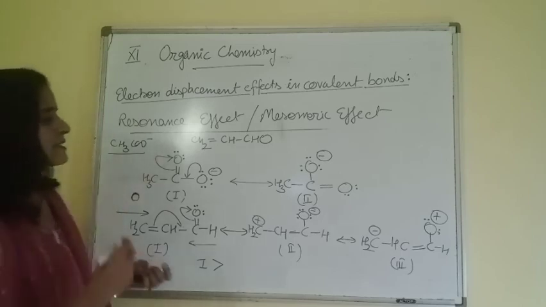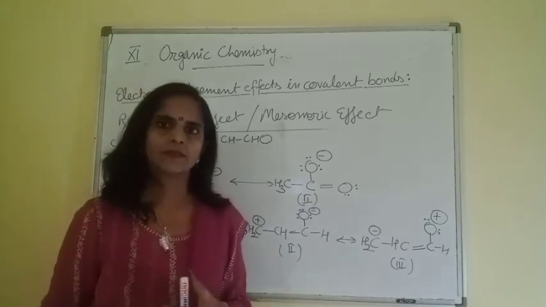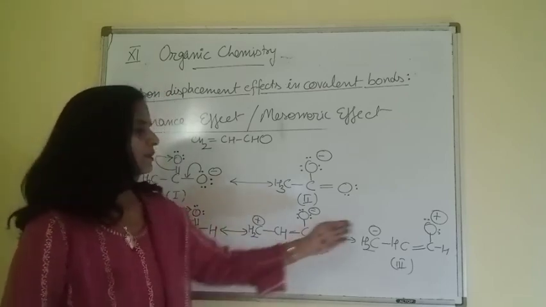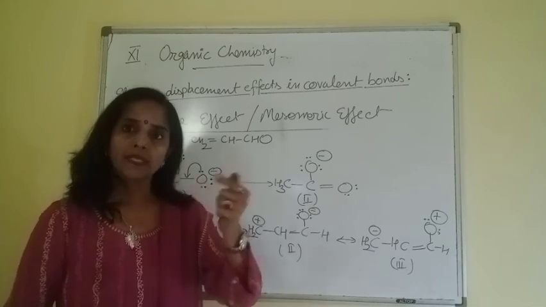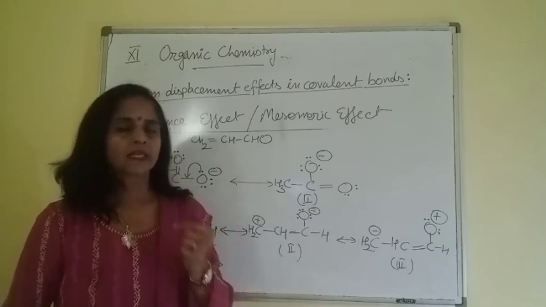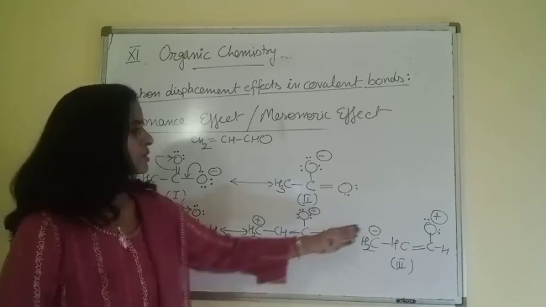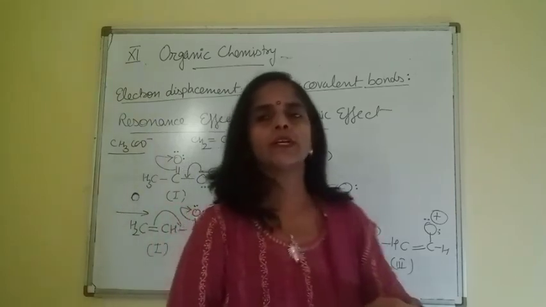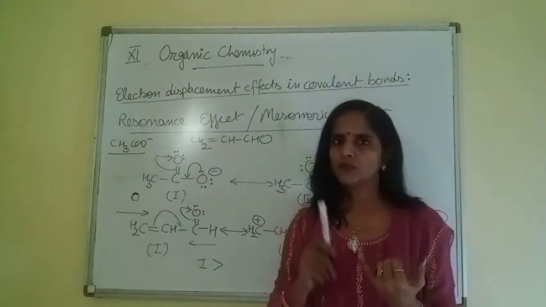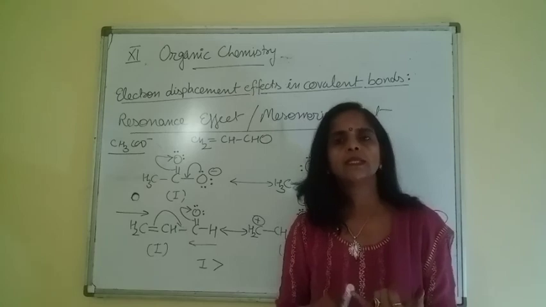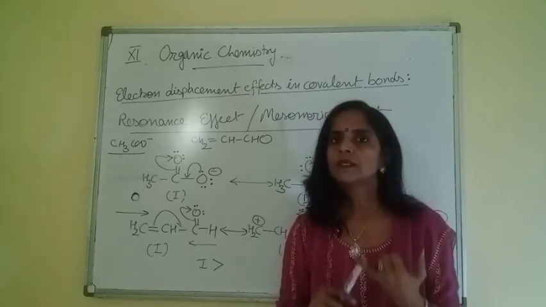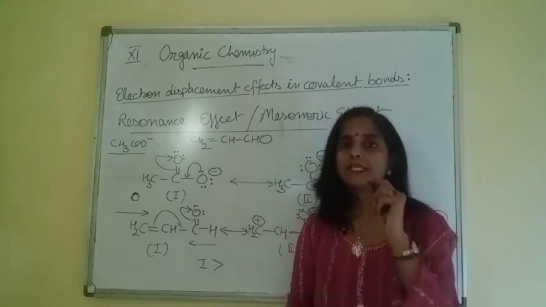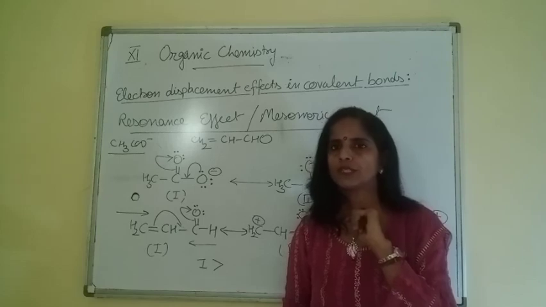Now beta, compare the stability of second and third. We cannot judge on the basis of the number of covalent bonds because we already counted an equal number of covalent bonds. Then second comes neutrality. Cannot judge because both structures are charged ones. Let me tell you one thing, beta. This is the priority order to decide the stability. Means first of all we have to count the covalent bonds. Second, we will be checking neutral or charged. Then at the third step, we have to check the presence of charge on electronegative or electropositive atoms.